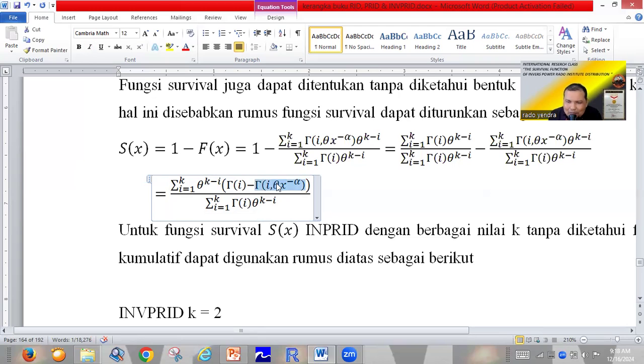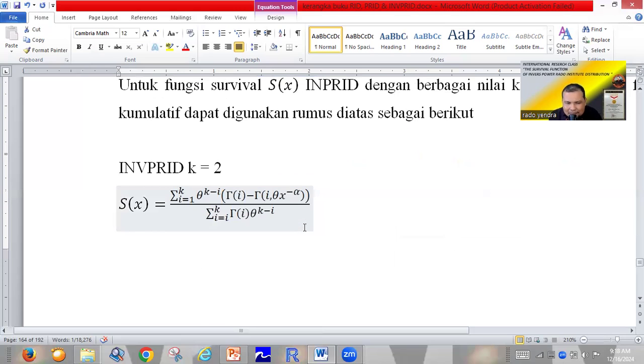Like I said before, we have discussed this function. You can come to www.radoinstitute.com and find very clear information about the upper incomplete gamma function. So this is the fixed formula for the survival function of the inverse power Rado Institute distribution.